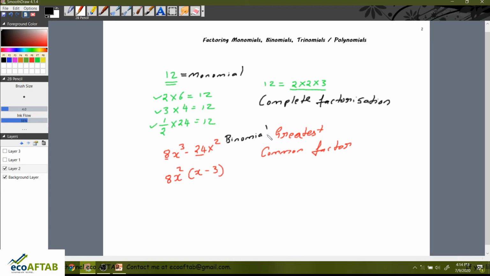Similarly, friends, we can also factorize a trinomial. And how is it possible to factorize a trinomial? So let us see here.